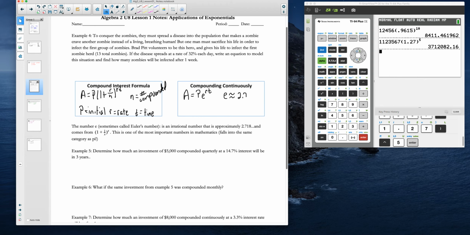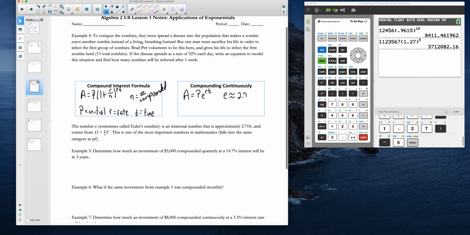In our first formula, we have A equals P, and that P is your initial amount, whatever you initially invest in something. Then parentheses, 1 plus R divided by N, and close parentheses. R is whatever interest rate you are working at. N is the number of times compounded. So we could compound monthly, which would be 12 times a year, semi-annually, which would be twice a year, quarterly, weekly, daily.